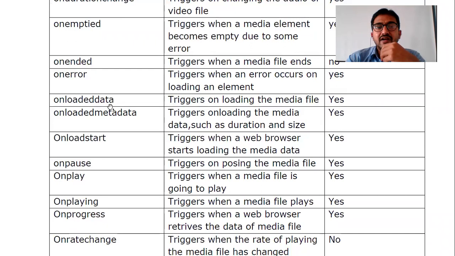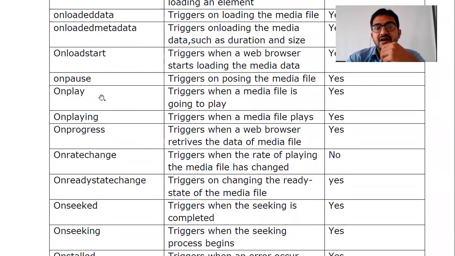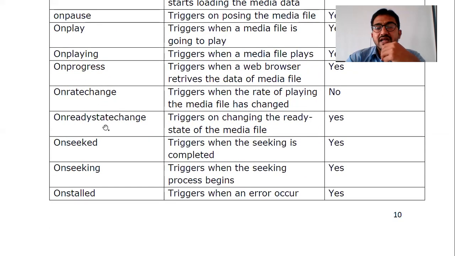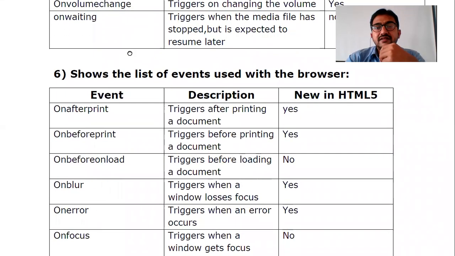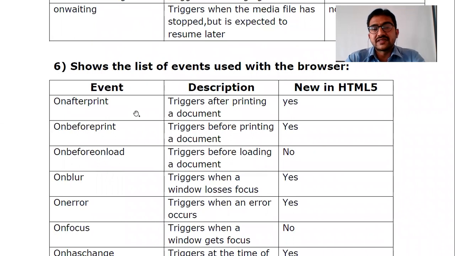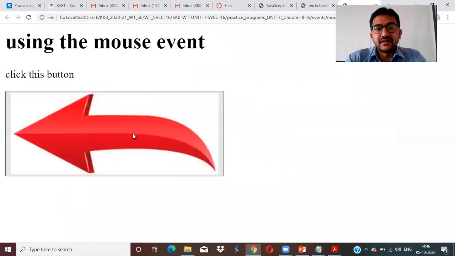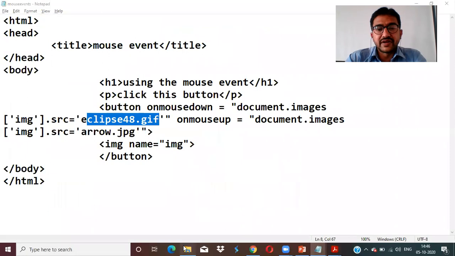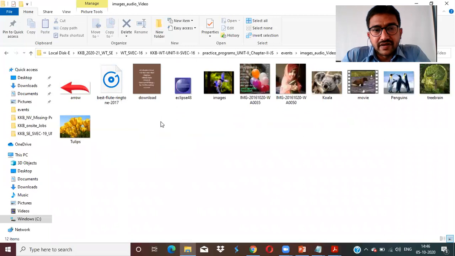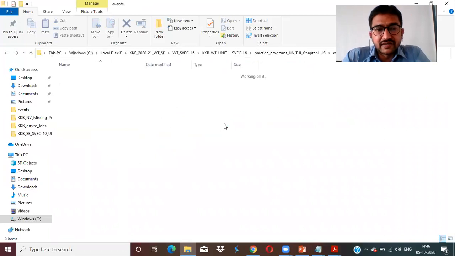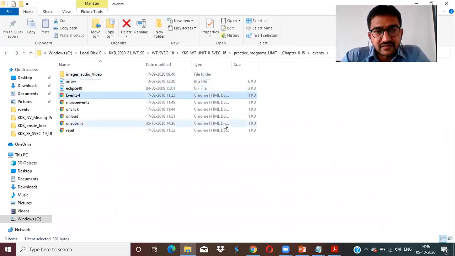Now onerror, onloadeddata, onloadedmetadata, onloadstart, onpause, onplay, onplaying, onprogress. Like this, a lot of events are there under media. Okay. Now, another list of events. So coming to the example about media, you see the examples of media. Let me try for this. Okay, fine. So here are the supporting events.